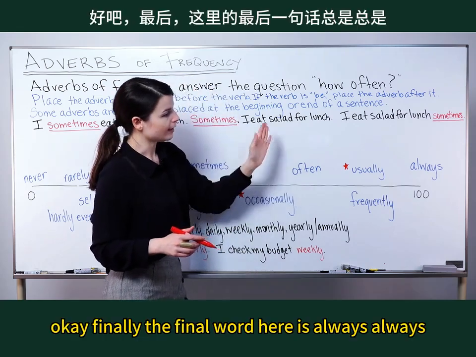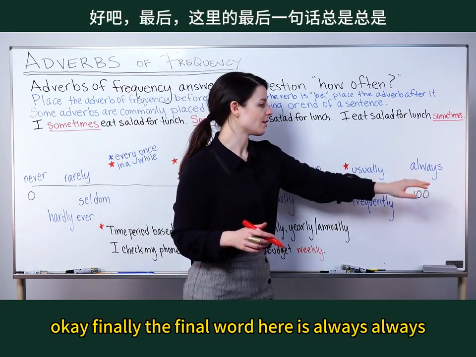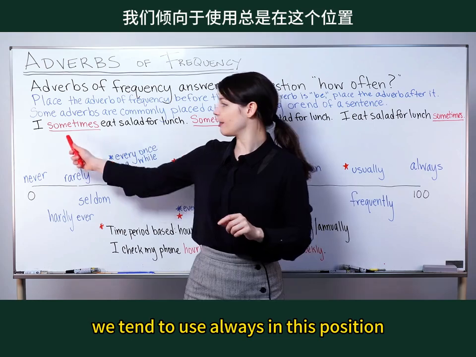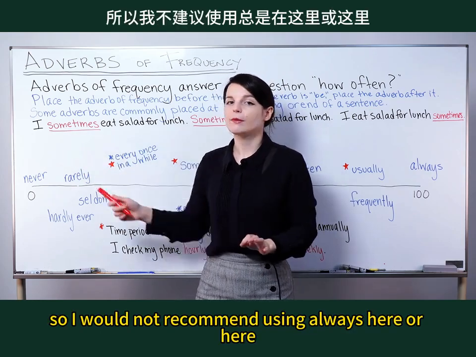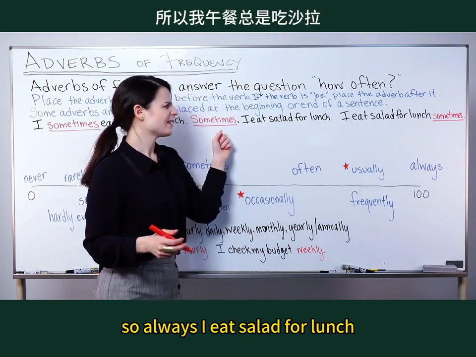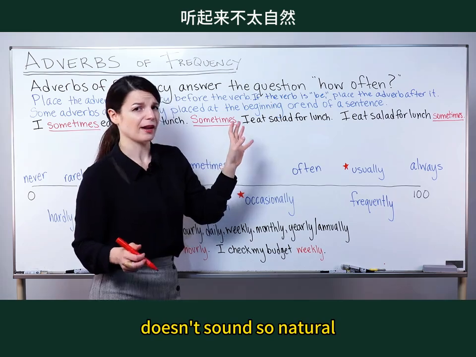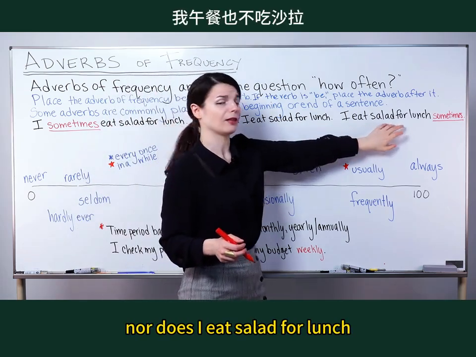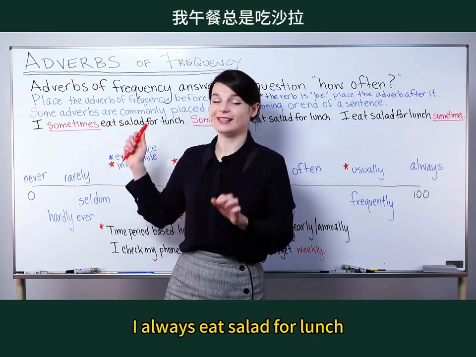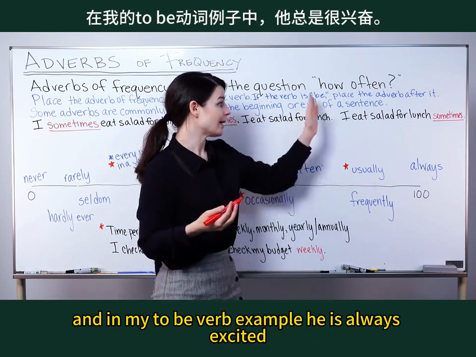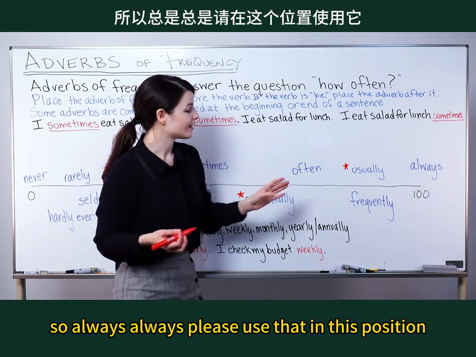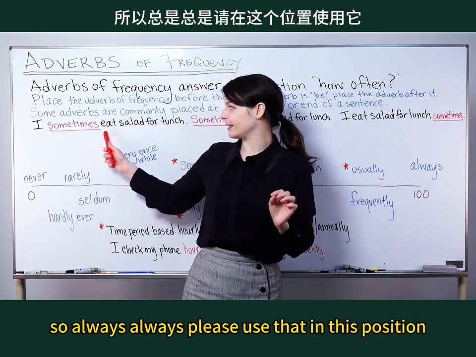Okay, finally, the final word here is always, always. So we tend to use always in this position. So I would not recommend using always here or here. So always I eat salad for lunch doesn't sound so natural, nor does I eat salad for lunch always. Please use this one in this position. I always eat salad for lunch. And in my to be verb example, he is always excited. So always, always. Please use that in this position.